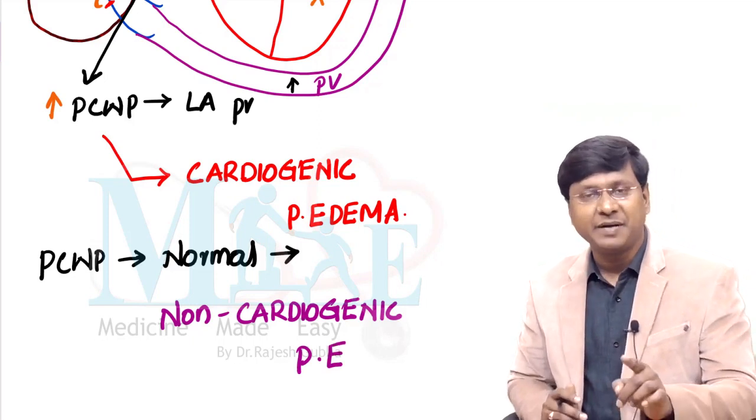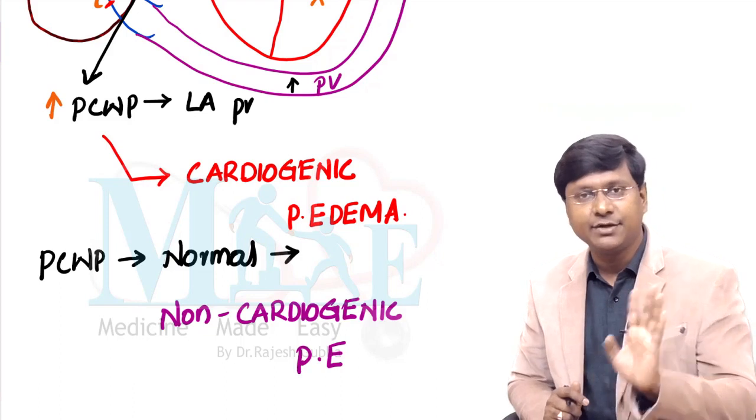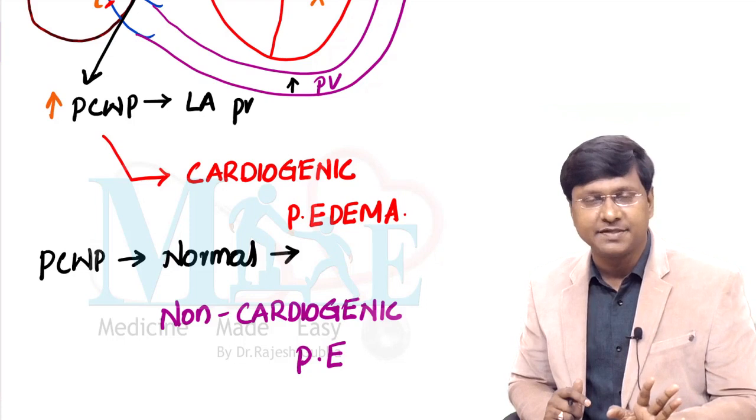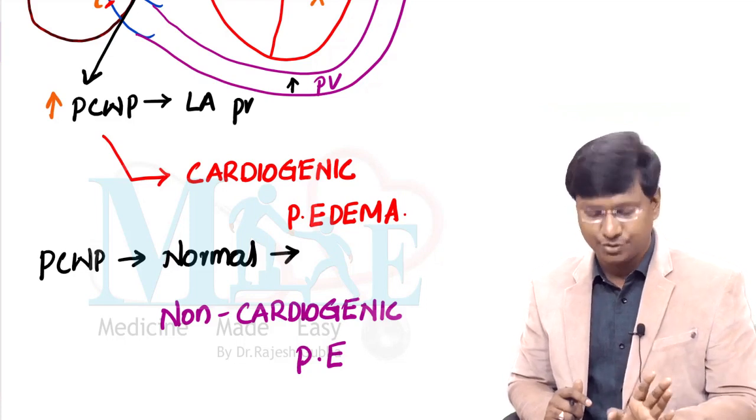Okay, so if pulmonary capillary wedge pressure is increased, that is cardiogenic pulmonary edema. If pulmonary capillary wedge pressure is normal, that is non-cardiogenic pulmonary edema. This is a very important point you should understand.